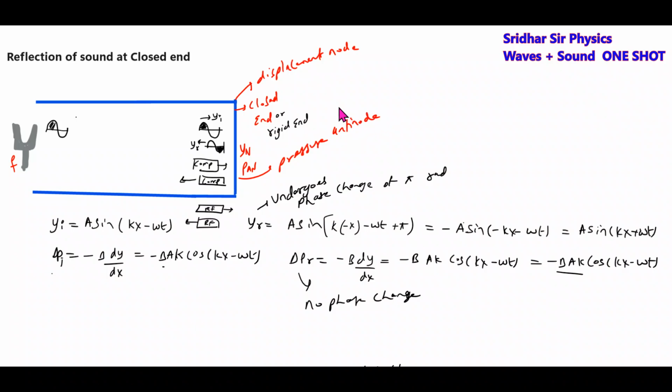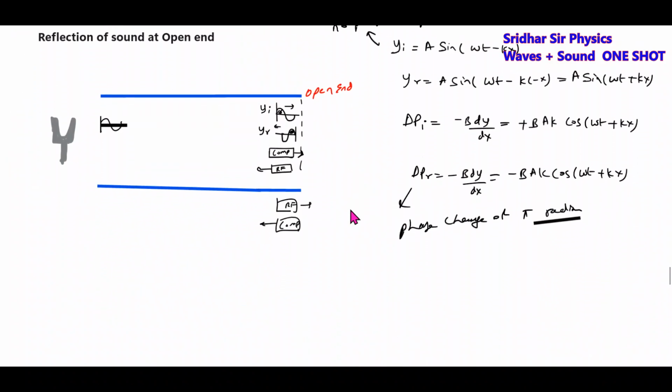What about the open end? The open end must be a displacement antinode and a pressure node.